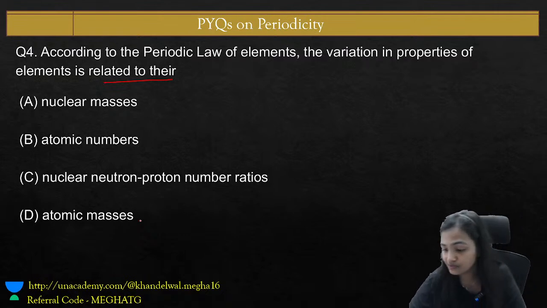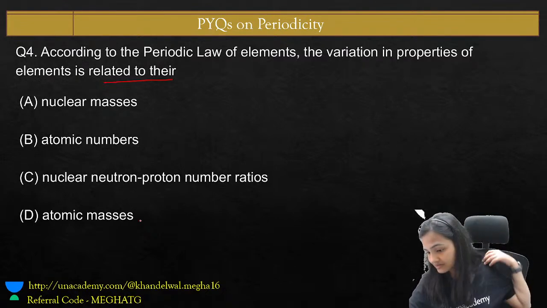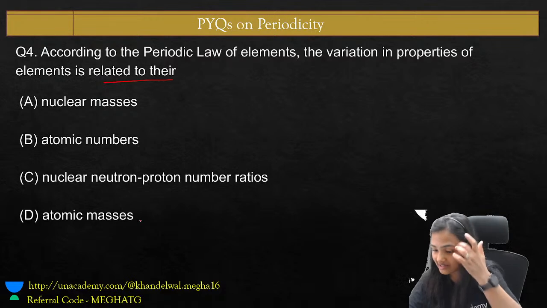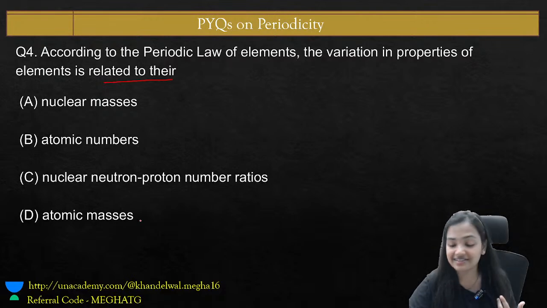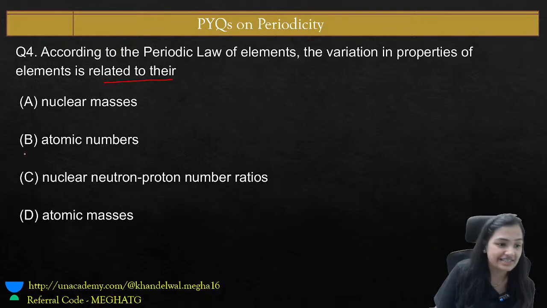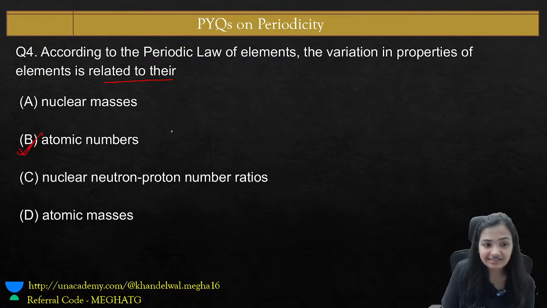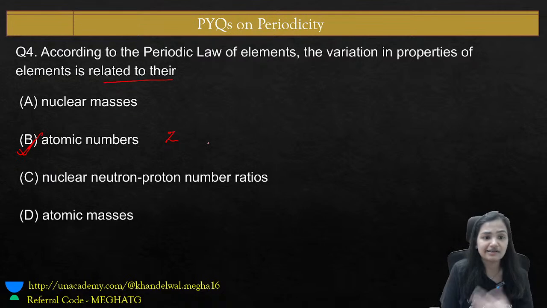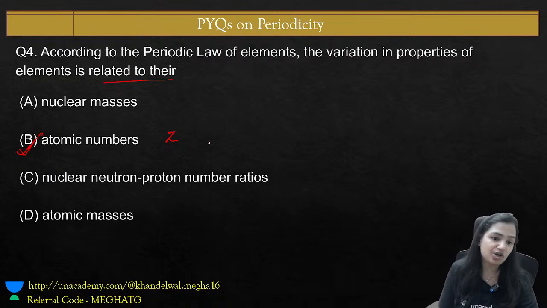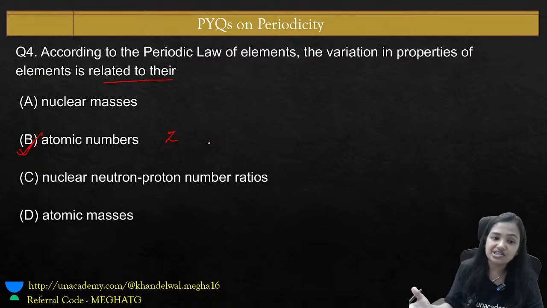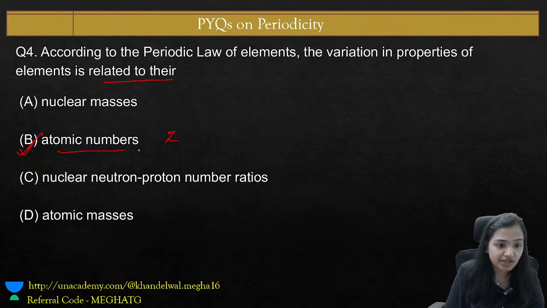Answer, all of you. Very good, Danav, Ganga. The right answer is B. Absolutely amazing. Atomic numbers. Depending upon the Z, the atomic number values, we can determine properties like atomic radii, the ionization energy, everything depending upon the atomic numbers. So B is the correct answer.